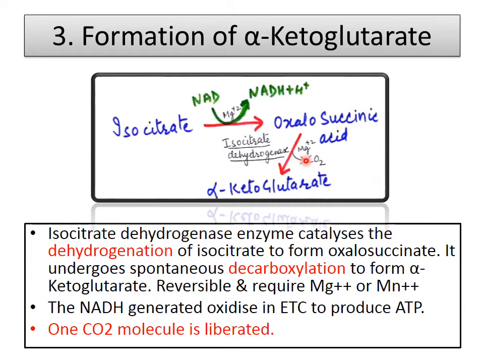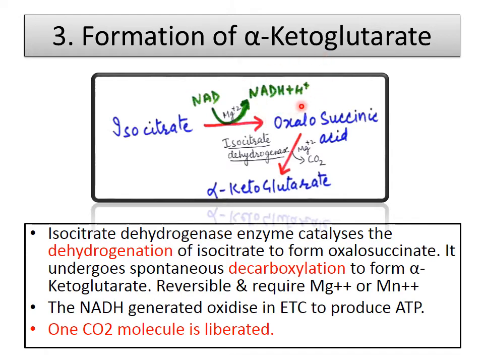Now this isocitrate is converted into oxalosuccinic acid and then into alpha ketoglutarate, and the enzyme is isocitrate dehydrogenase. This isocitrate dehydrogenase is responsible for decarboxylation. So here one molecule of CO2 is removed. We have already learned that in the TCA cycle 2 CO2 are removed. So in this step 1 CO2 is removed, and the reaction is reversible, and it also requires magnesium ions or manganese ions, and here NADH is generated, which goes into the electron transport chain where